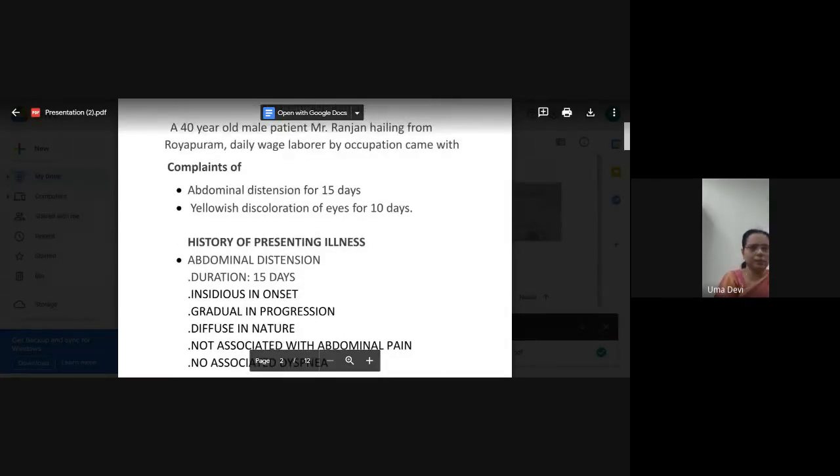Both are very important. Now, suppose the same thing comes with a female patient who comes with this sort of complaint. What is your take on it? A female of 40, same, it's a male. Now, if it's a 40-year-old female who comes with abdominal distension and jaundice, what are the things you are going to think of? A female could be autoimmune disease. Hepatitis, autoimmune disease, okay. Then what else?